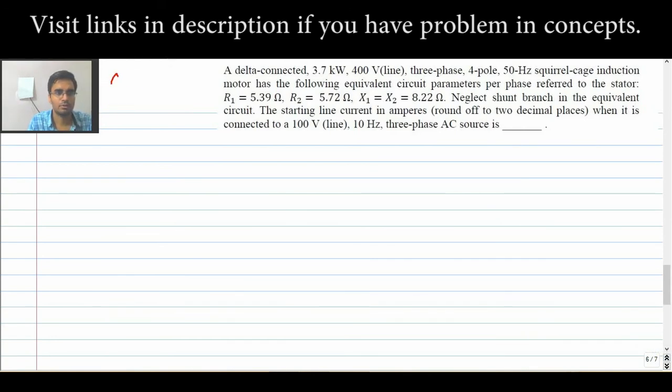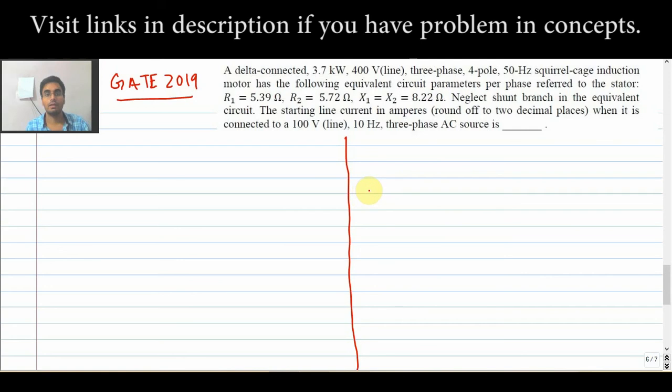Next question, GATE 2019. Let me read the question first. A delta connected 3.7 kilowatt squirrel cage induction motor, and the parameters are given. Okay, so let us write it down.